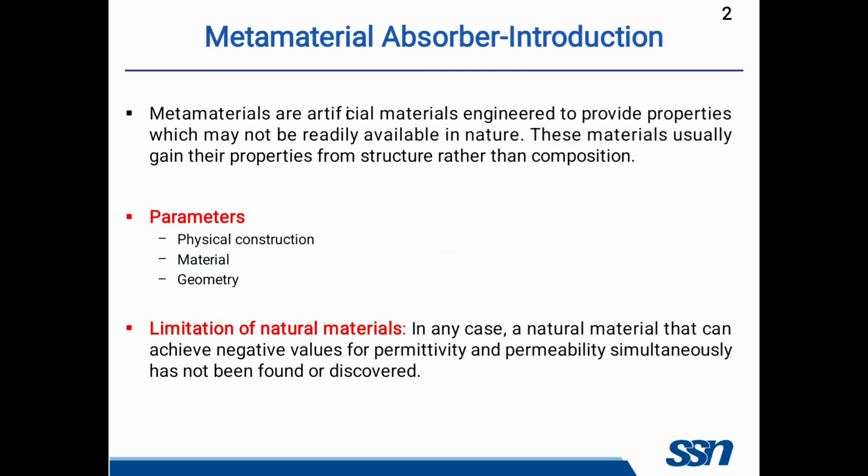The next one is metamaterial absorber. Metamaterials are artificial materials because they provide properties which are not readily available in nature. These materials usually gain their properties from the structure rather than composition. The design parameters include physical construction, material and geometry. Compared to natural materials, these metamaterials provide negative values of permittivity and permeability simultaneously, which is not found in nature.